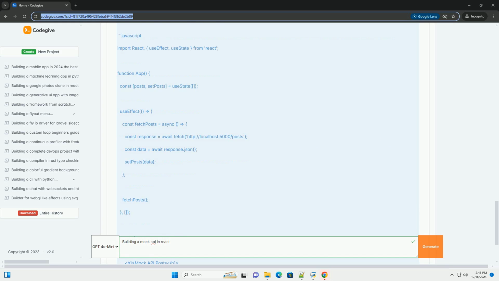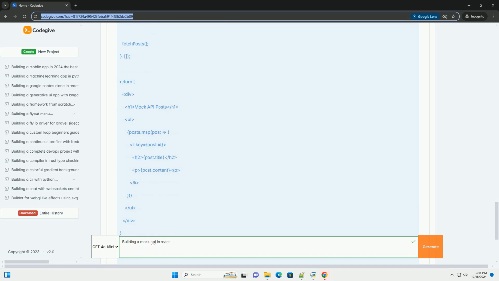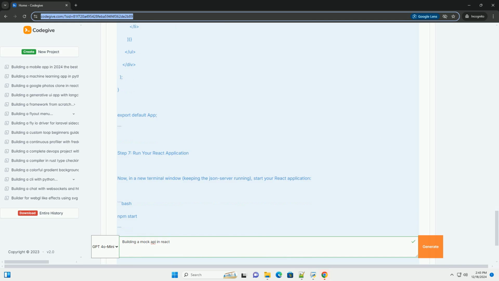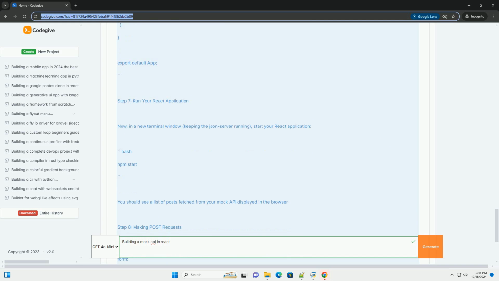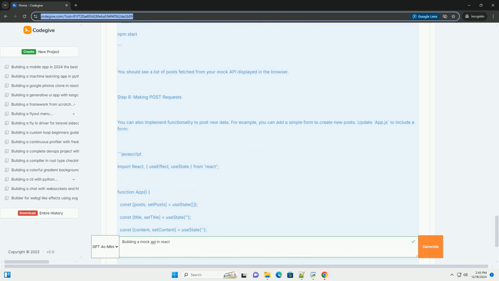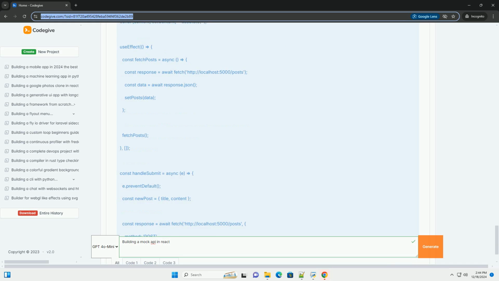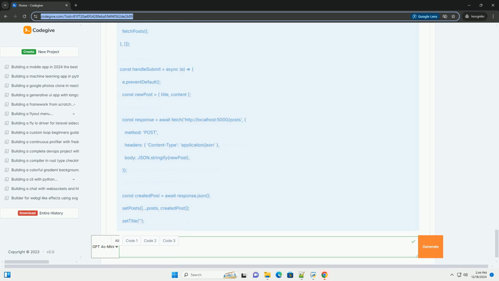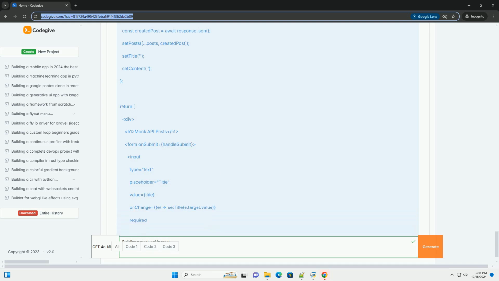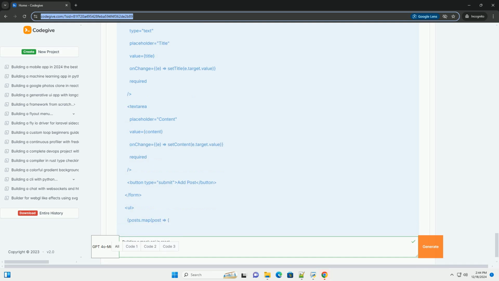First, you need to create a new React application if you don't have one already. You can do this using Create React App. Open your terminal and run: npx create-react-app mock-api-example, cd mock-api-example. Step 2. Install json-server. Next, you will need to install json-server. You can do this by running: npm install json-server --save-dev.